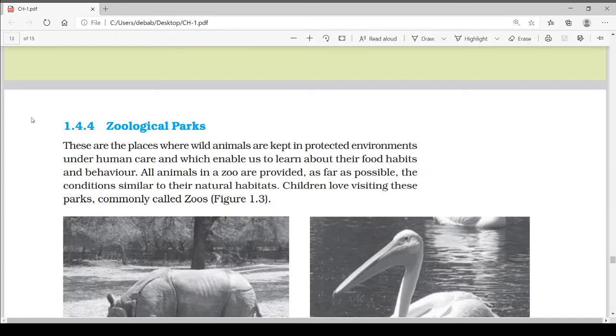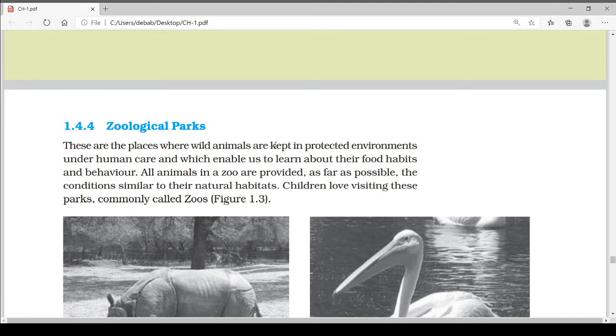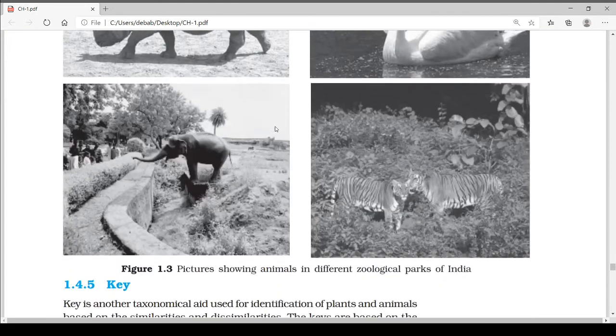Next comes the zoological park. These are the places where we find wild animals that are kept in protected environments under human care, which enable us to learn about their food habits and behavior. All animals in a zoo are provided, as far as possible, conditions similar to their natural habitats. Children love visiting these parks, commonly called zoos.